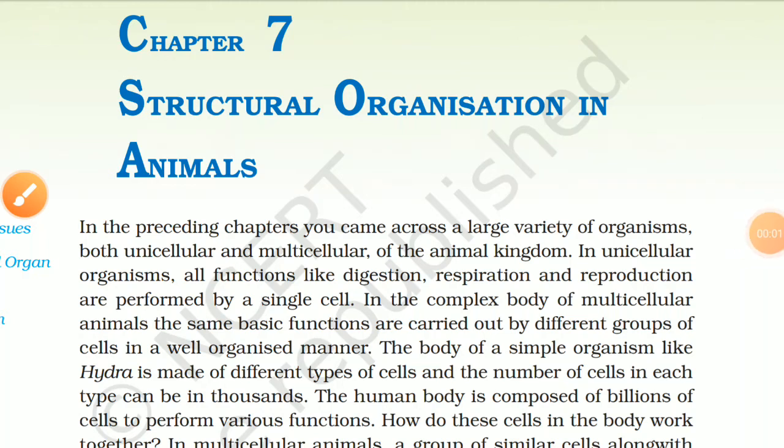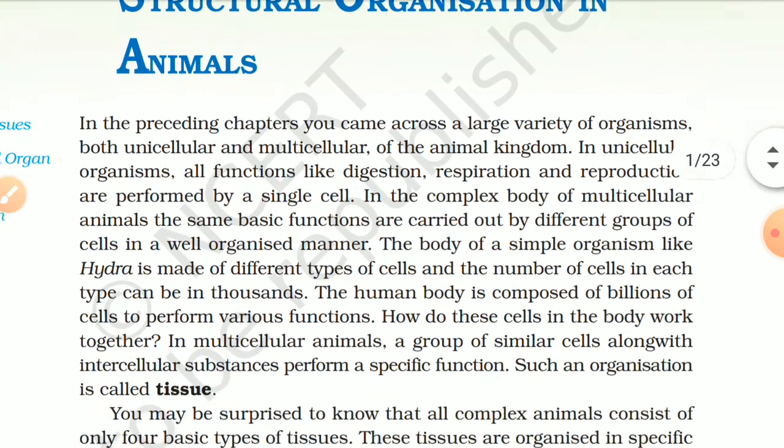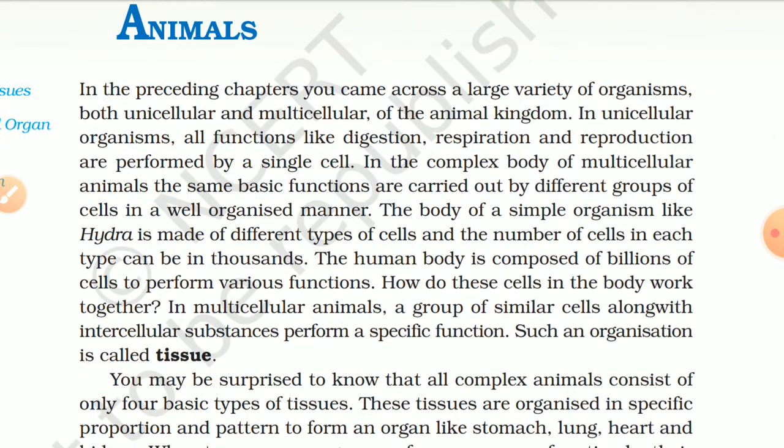Chapter 7, Structural Organization in Animals. In the preceding chapter, you came across a large variety of organisms, both unicellular and multicellular, of the animal kingdom. In unicellular organisms, all functions like digestion, respiration, and reproduction are performed by a single cell.